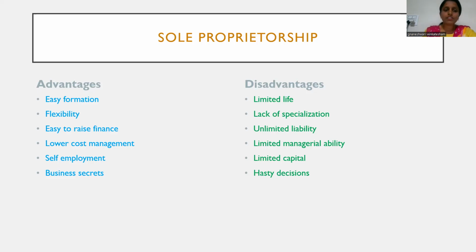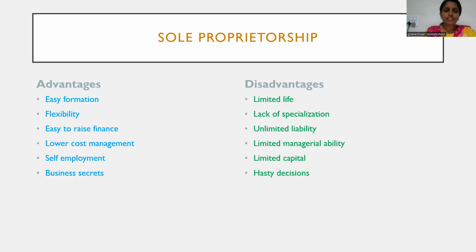And the next one is easy to raise finance. See, it's a sole proprietorship form of business organization. The owner and the business are the same. So the owner can easily raise finance for his simple form of business organization. He can get any form of finance from anywhere. He can approach a bank, he can get short-term funds. So it's very easy to get finance for the sole proprietorship form of business organization.